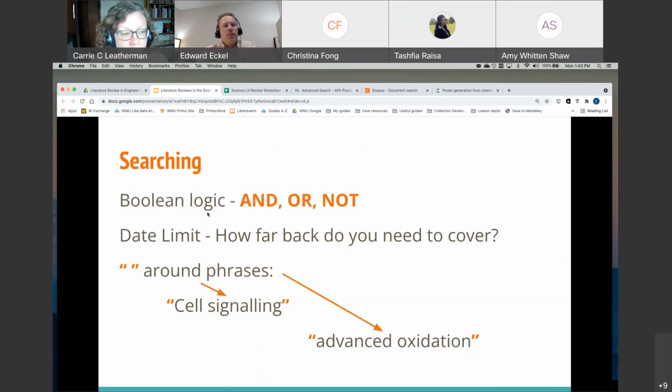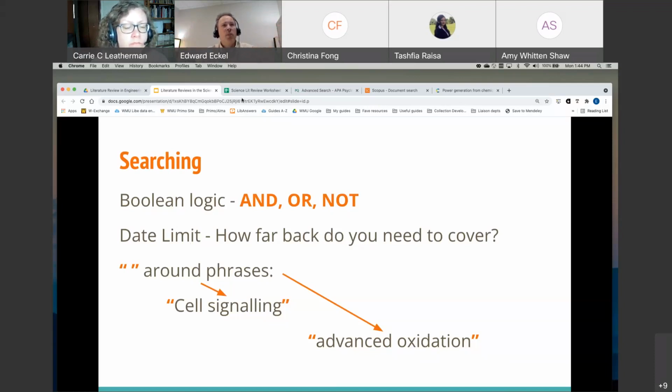So the first thing is that you'll want to get used to using what's called Boolean logic in your searches, the use of the words and, or, and not, and I'm going to demonstrate that in a second. You'll want to get used to using date limits. Pretty much every database allows you to filter your search results by date, when the item, the book, or the journal article was published. And you have to decide how far back you want to search, and this is something Carrie mentioned at the very beginning. And then finally, put quotation marks around phrases to search for things as a concept or a unit.